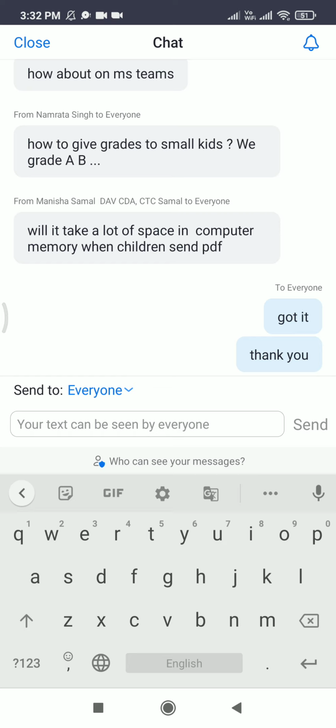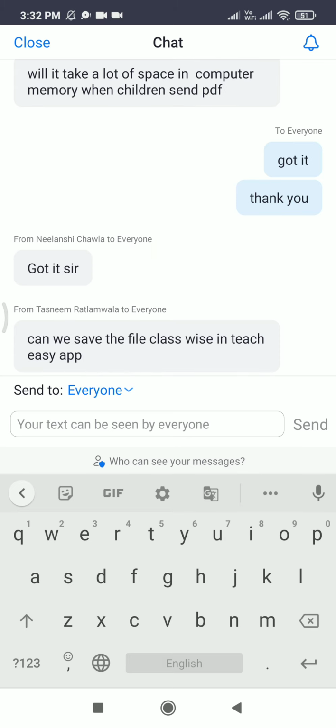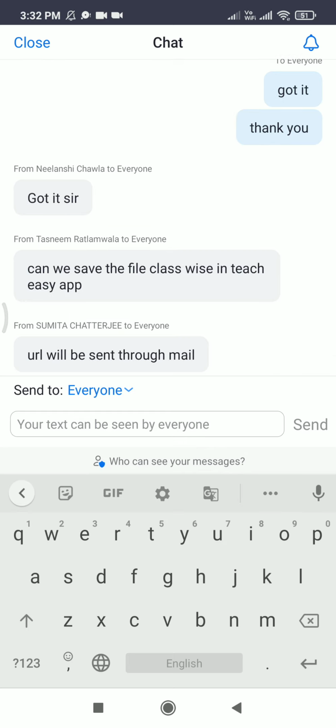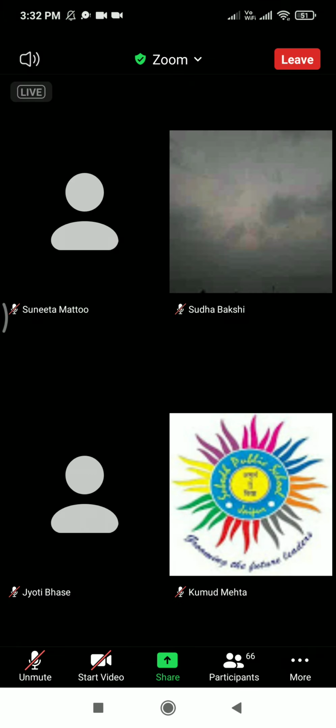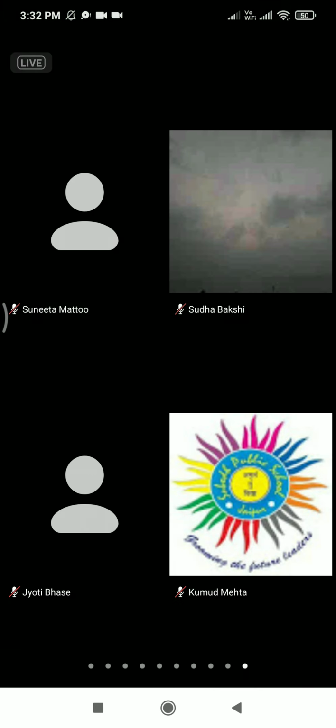Okay, I can see there are various queries. I'll repeat the process again, but I'll now use OneDrive. A lot of teachers mentioned that they're using Microsoft Teams. For Microsoft Teams, all the files usually get saved in your OneDrive. So now there is this integration with OneDrive as well. If the files are in your Microsoft OneDrive folder, just click on OneDrive, select file.